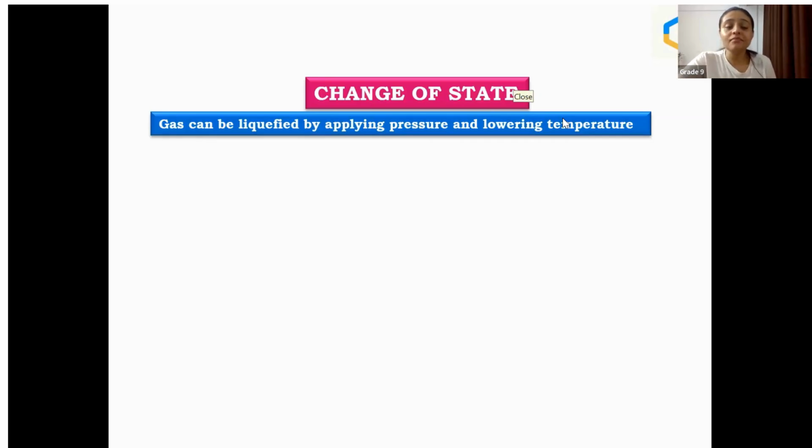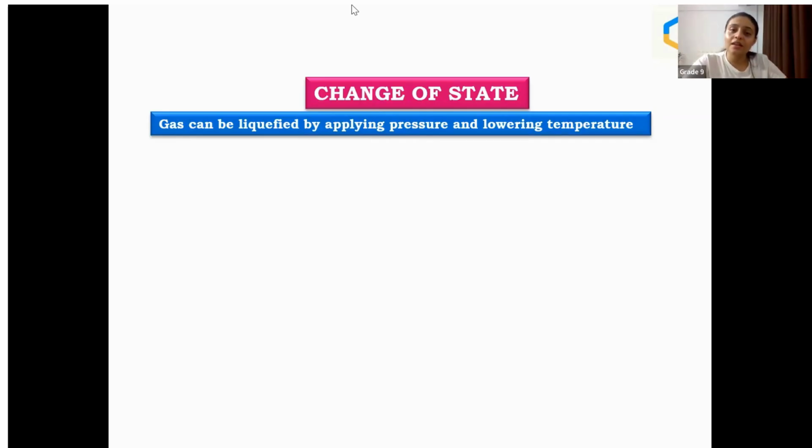All right. So gas can be liquefied by applying pressure and lowering the temperature. What does liquefied mean, students? What do you mean by liquefied? Liquefied. We are converting liquid to gas or gas to liquid in this one. Liquid to gas. Okay. Ma'am, gas to liquid. Correct. Gas to liquid. No, Abhay also correct.